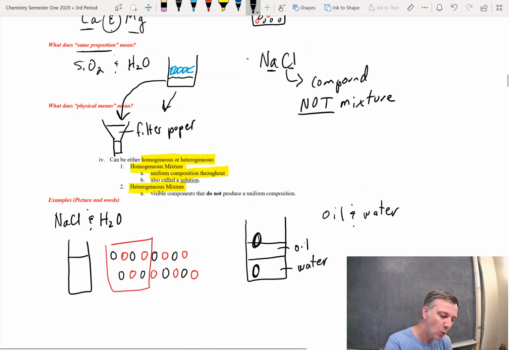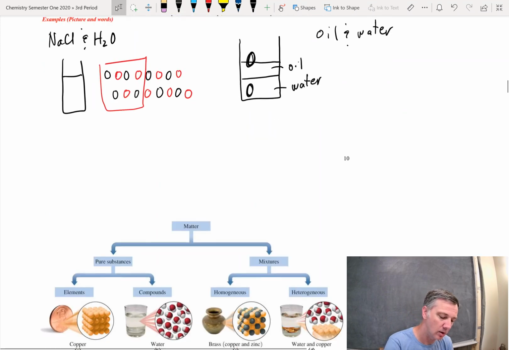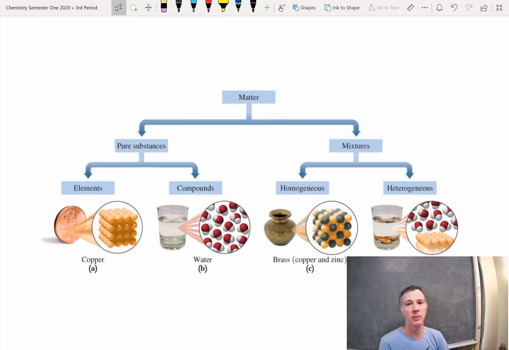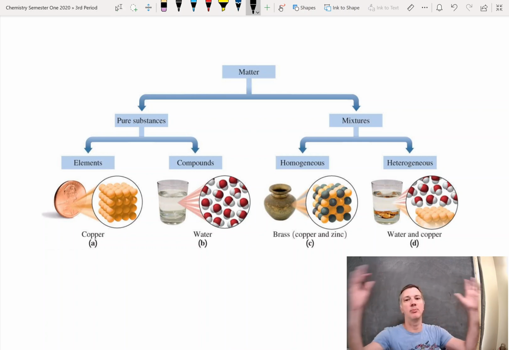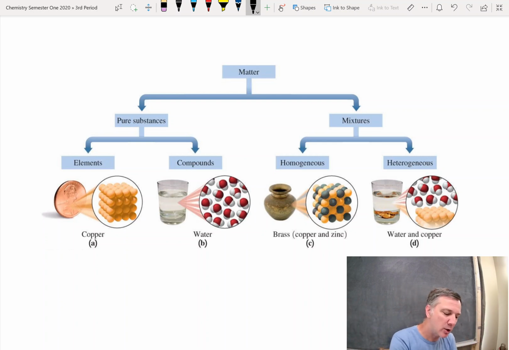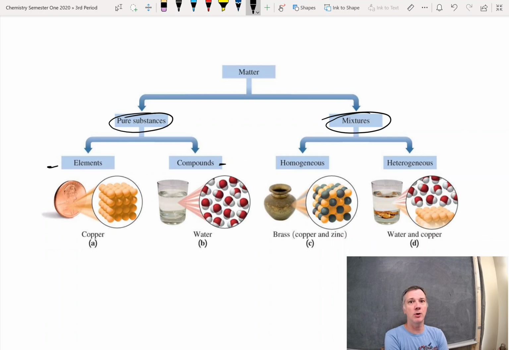Now, we can compare all of this information here by just looking at this one little graphic. Okay? So matter is an umbrella category. Anything that you can touch is matter. All right? Matter can be broken up into pure substances, and then pure substances are either elements or compounds. And the reason why it's a pure substance is because it's always found in the same ratio. No matter where you find that pure substance, it's always the same. Now, if it's not a pure substance, then it has to be a mixture. A mixture can be a homogeneous mixture or a heterogeneous mixture.